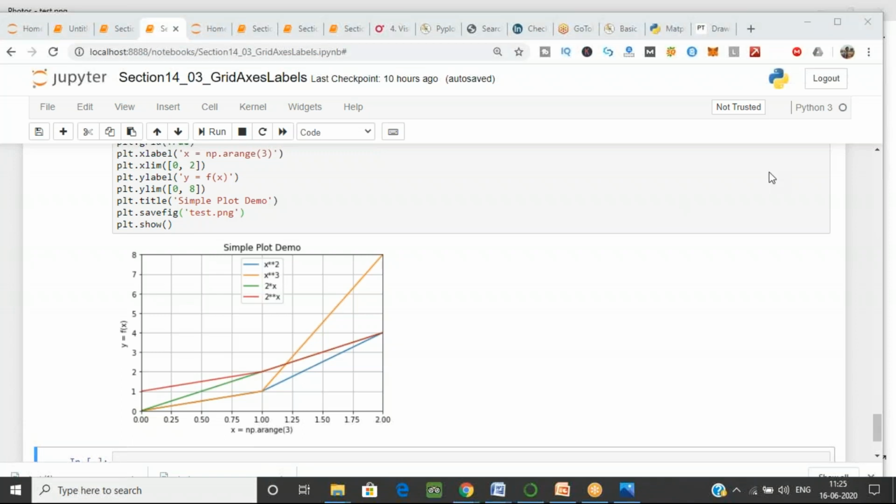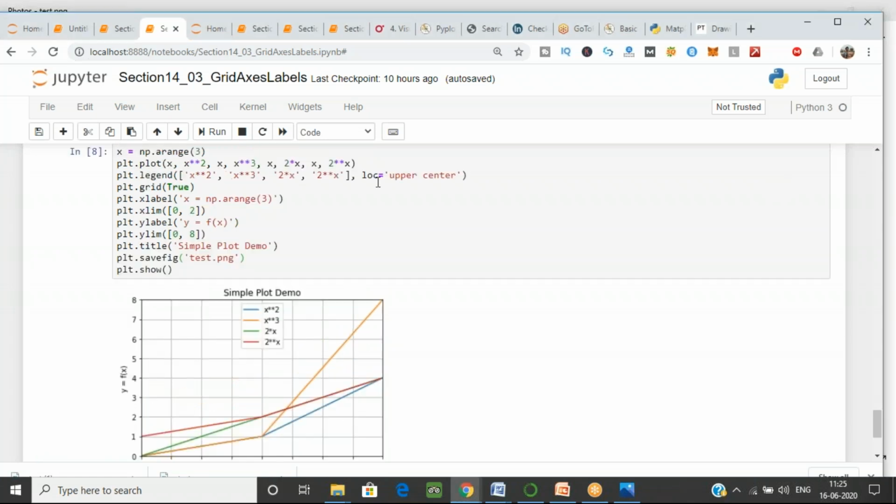Okay, how to center align? For that, here you can see location. You have to give loc, location equal to upper center. So if you want to give it center, then just write location equal to upper center. That's how you can align it in the center.